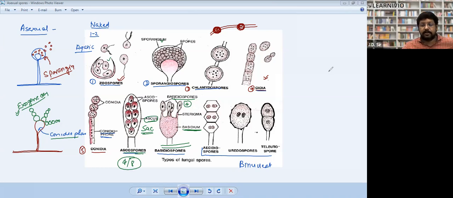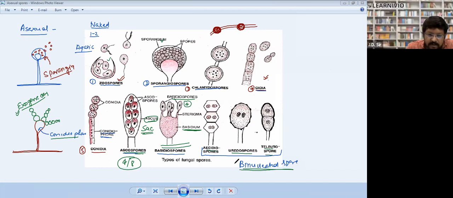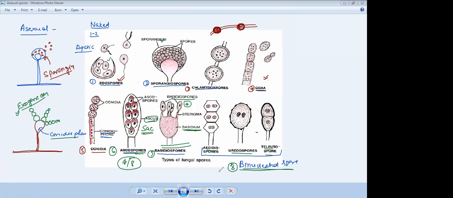Next is binucleated spores. These are 3 types: aecidiospore, uredospore, and teliospore. All these spores are exogenous and they have 2 nuclei, right? So note it down. Put the heading: 5th, 6th, 7th, and this is the 8th one. Binucleated spore.